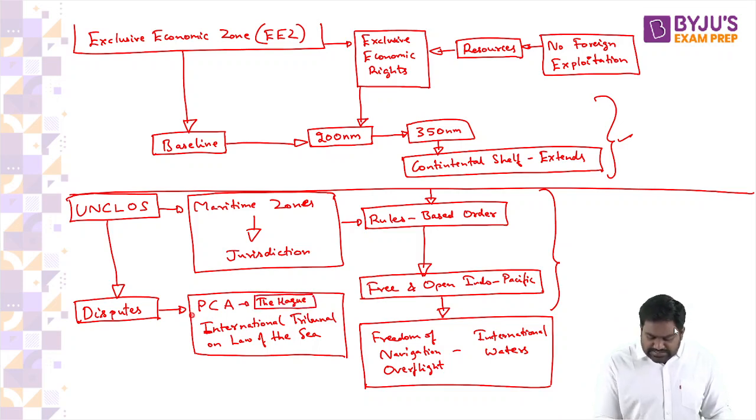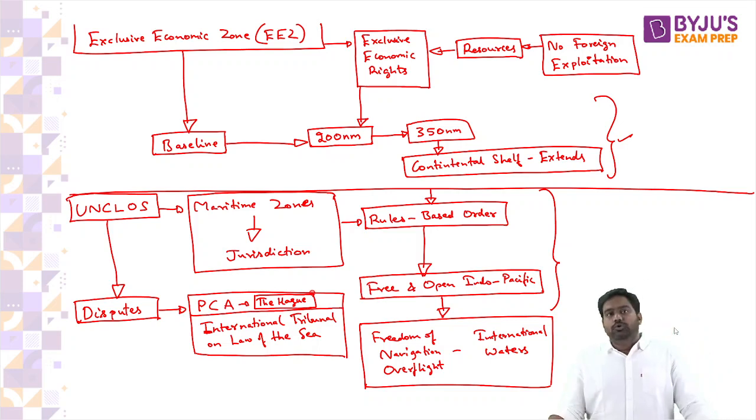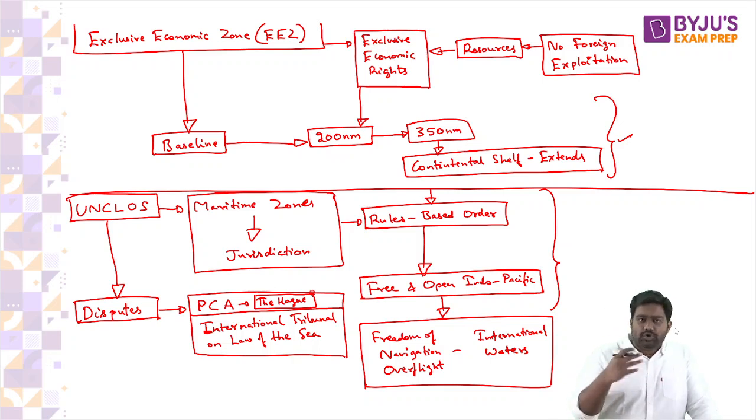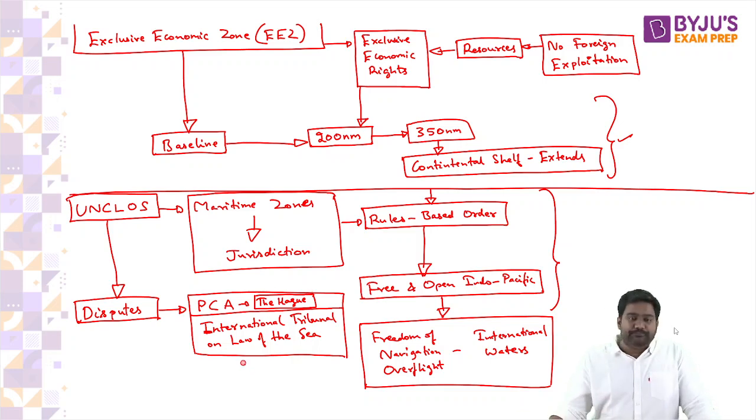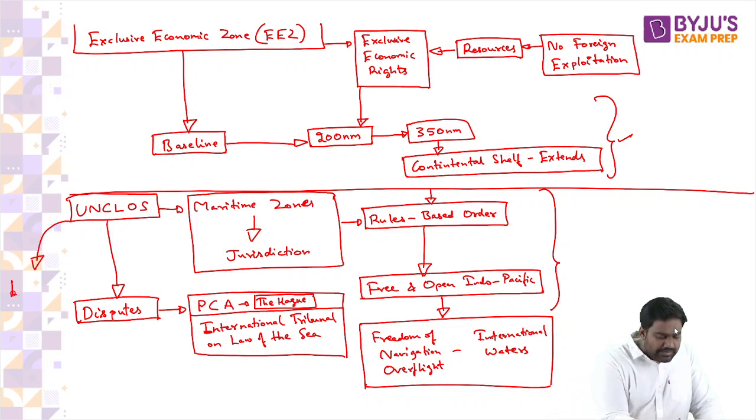So the PCA will carry out arbitration between the two countries which are having a dispute. It will apply UNCLOS provisions. It will look at the appeals of both the countries, look at all the evidence available, and then provide an award. It will pass a result or a judgment, which is called an award, which has to be followed by the member countries.